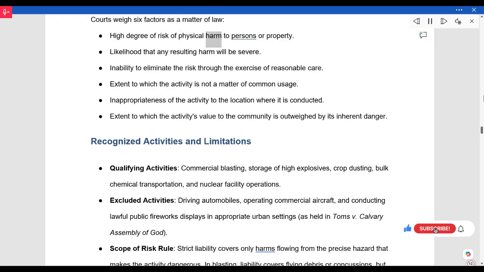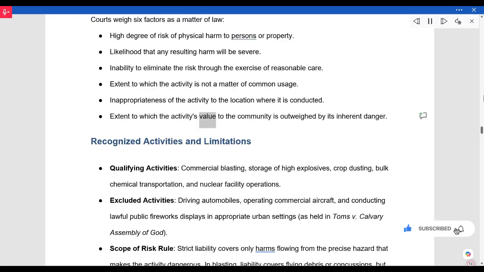High degree of risk of physical harm to persons or property. Likelihood that any resulting harm will be severe. Inability to eliminate the risk through the exercise of reasonable care. Extent to which the activity is not a matter of common usage. Inappropriateness of the activity to the location where it is conducted.